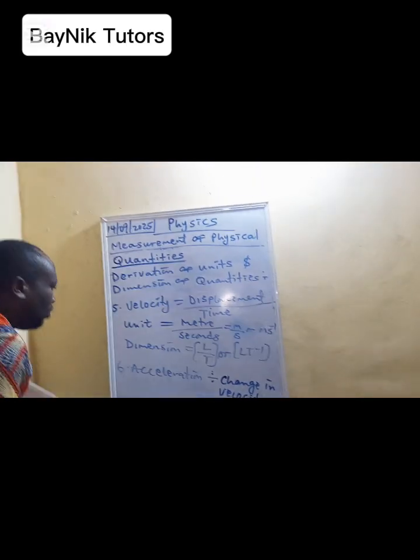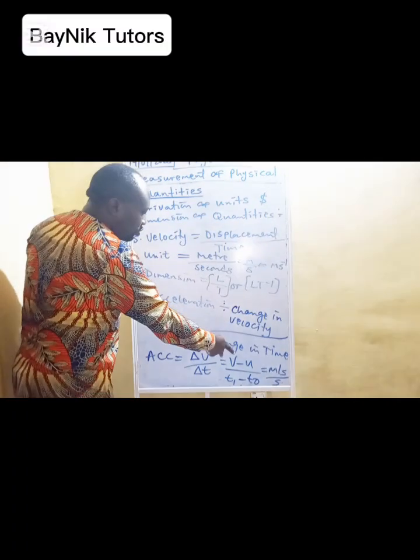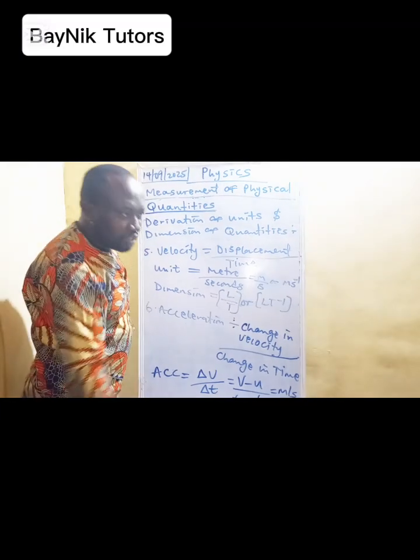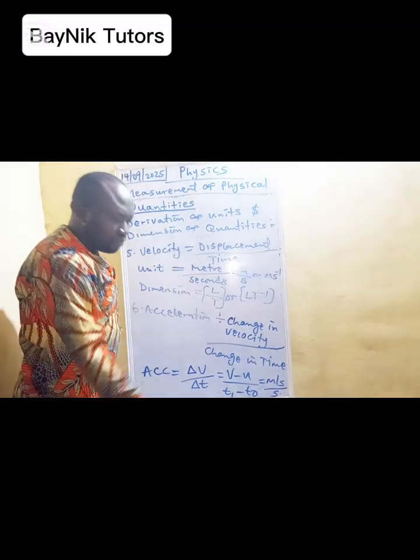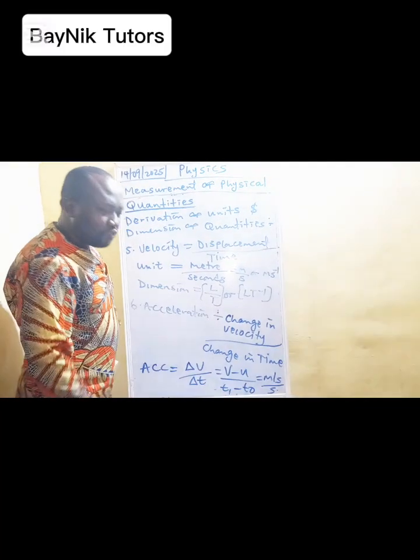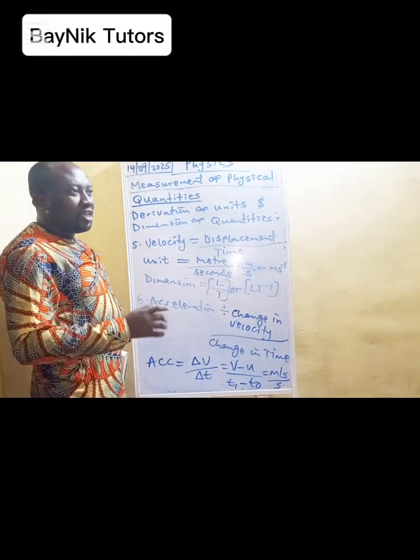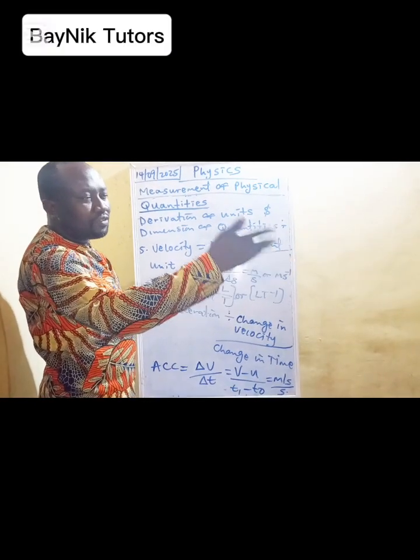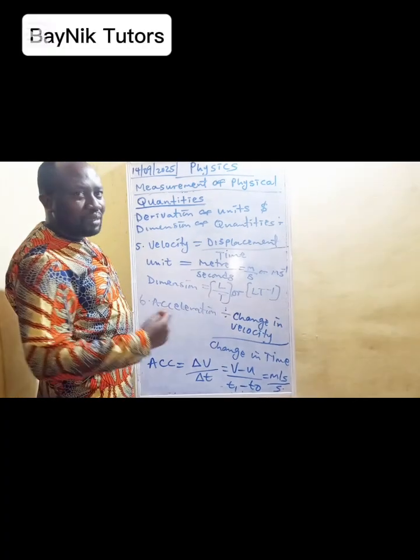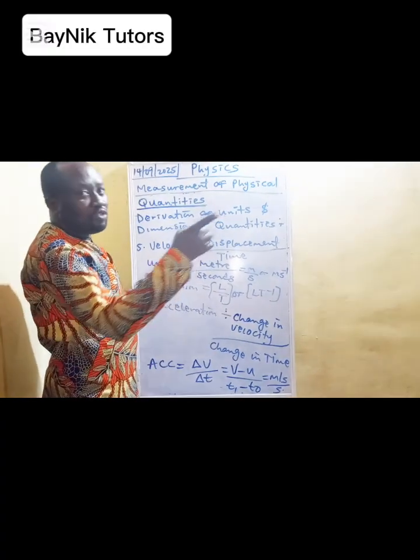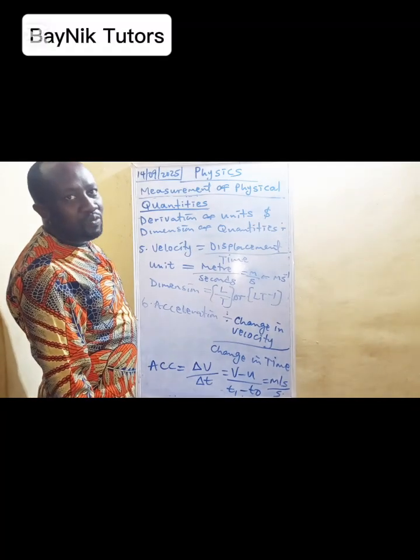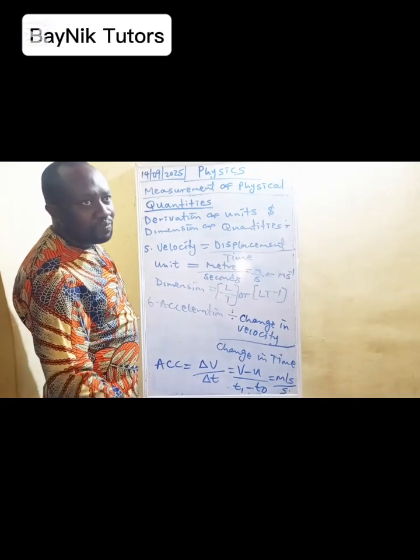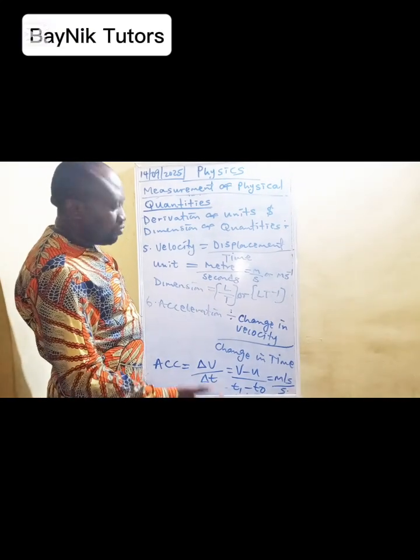One thing you should take note of is that we have change in velocity over change in time. If your vehicle is leaving your house, the initial velocity is 0 meter per second. When you start it using the ignition key and you are moving, you are at a particular velocity. Maybe you now stop at 30 meter per second. That's your final velocity. The time at which you are starting may be 0 seconds. Then when you get to your final destination, it's maybe 1 hour, so that would be 3,600 seconds. The 60 minutes times 60, that's conversion. So that's the illustration there.